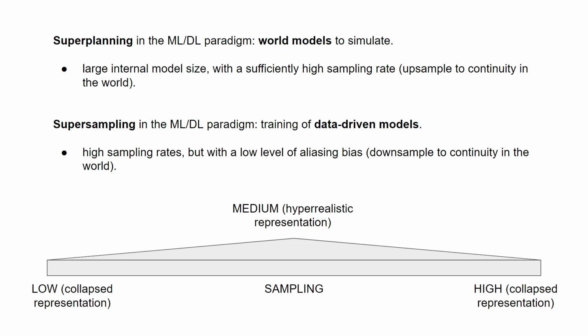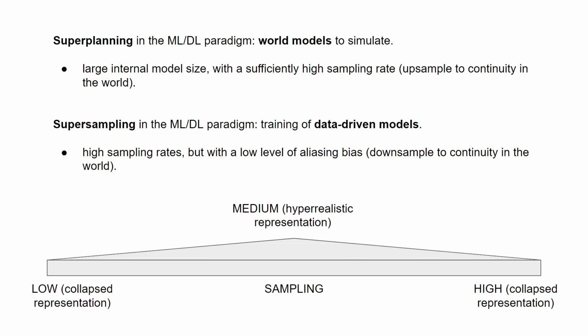So in this case, in super planners, we usually have a large internal model size with a sufficiently high sampling rate, and it can be upscaled to match continuity in the world. Whereas super sampling in the machine learning, deep learning paradigm involves the training of data-driven models. This would correspond with high sampling rates, but with a low level of aliasing bias. We can downsample to maintain continuity in the world. So we can upsample and downsample in these cases accordingly.